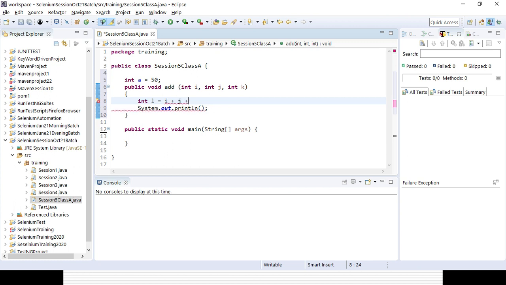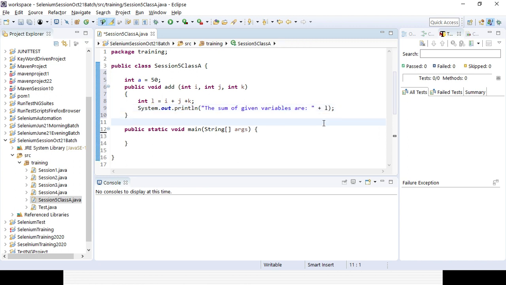That is the other integer I am defining here, and if you want to print something in words, you can mention it, say the sum of given variables are. That is the part I want to print, and the result will be the l variable, so I am concatenating with l. That is the part I want to mention in class A.